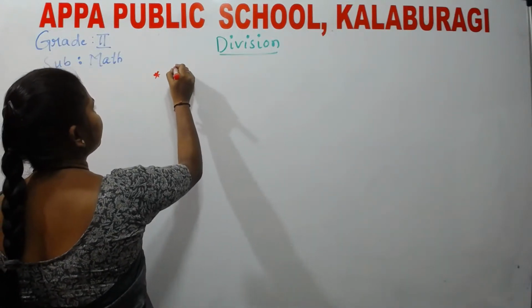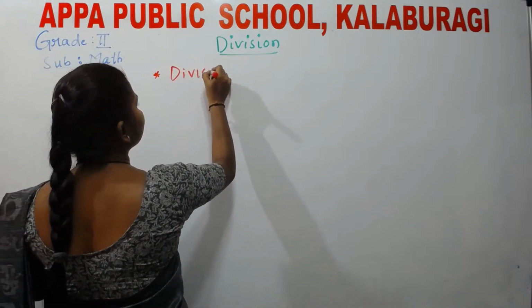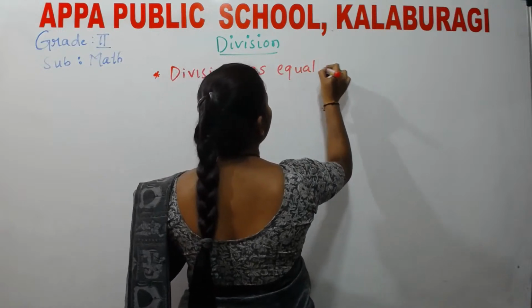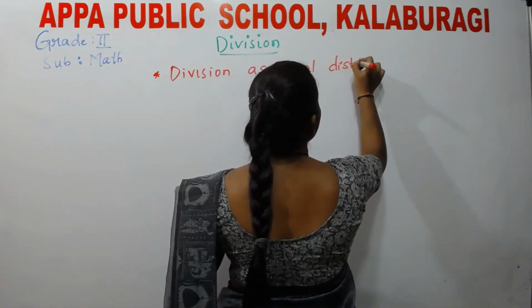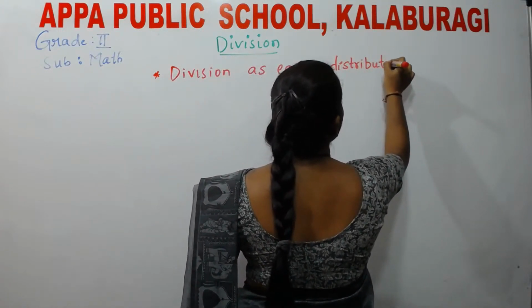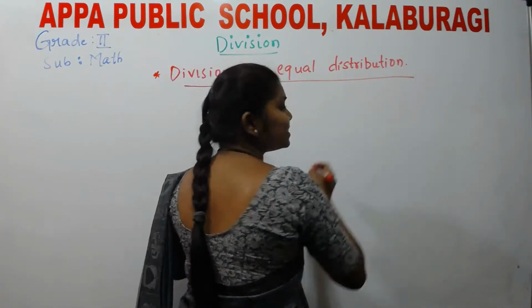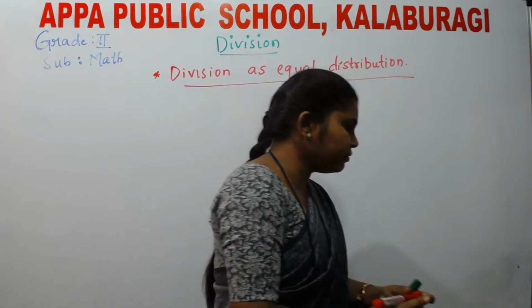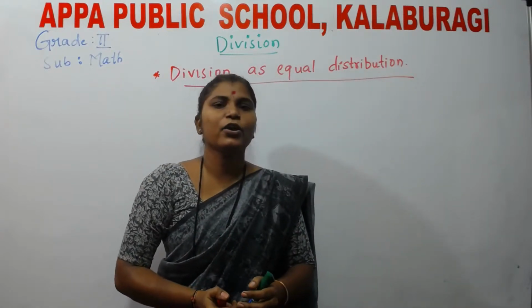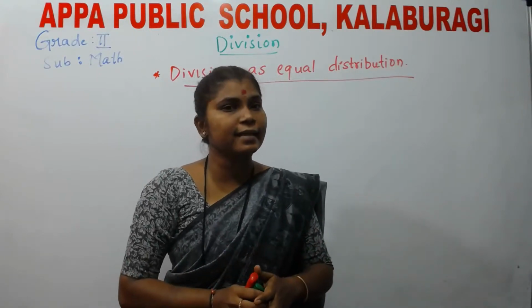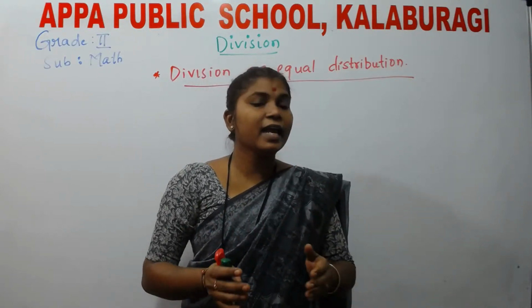So next we see the next concept, division as equal distribution. So here the concept itself says whatever quantities you have, you share them equally. Distribution is nothing but you are sharing it equally.